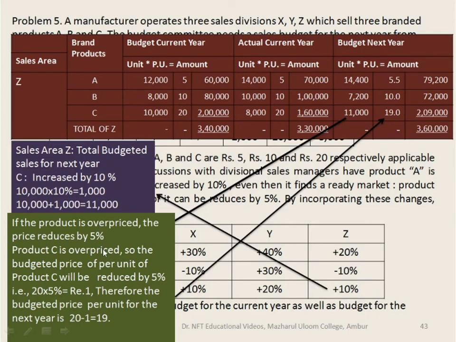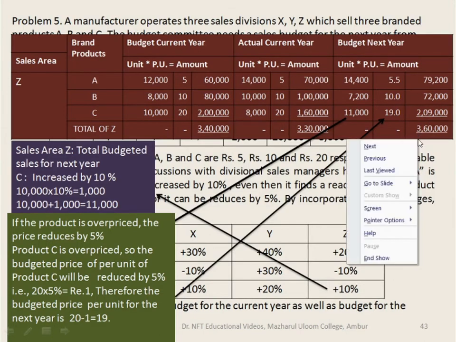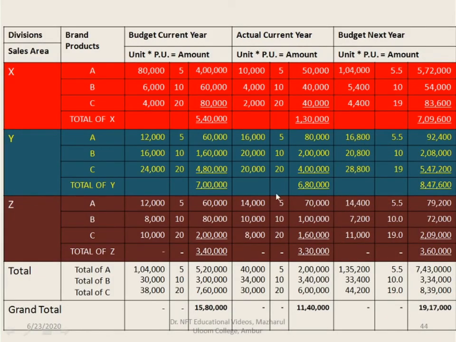This we have already mentioned for X as well as Y sales area, so I am not repeating it. So 11,000 into 19 is 2,09,000. If you add this up, you get 3,60,000. So now we have computed the amount for Z as well, for the sales area Z.